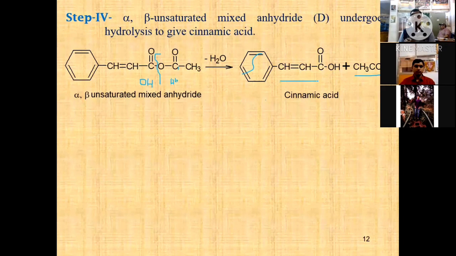Cinnamic acid is also known as beta phenyl propionic acid, another common name for the alpha beta unsaturated acid. Why cinnamic acid? Because the benzene ring is directly attached to the beta carbon. Hence the common name is cinnamic acid.